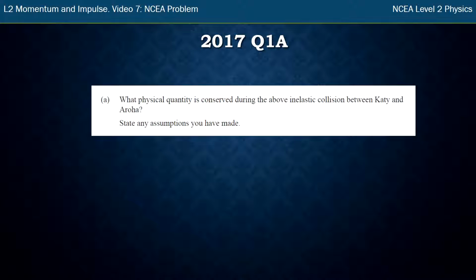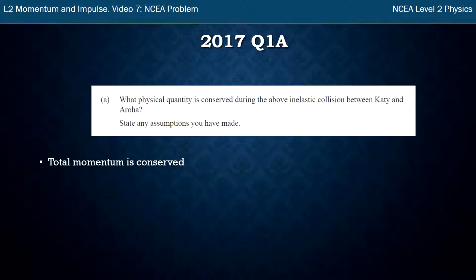So they say, first of all, what physical quantity is conserved during the above inelastic collision between Katie and Aroha? State any assumptions you've made. So total momentum is conserved, the first one. Not momentum, because Katie's momentum is going to decrease and Aroha's momentum, I think, is going to increase, but the total momentum of the system is definitely conserved.